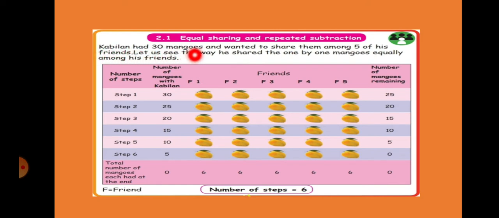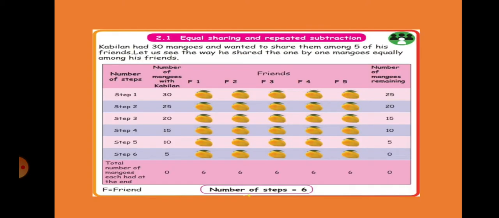Kabilan had 30 mangoes and wanted to share them among 5 of his friends. So he has 30 mangoes and he wanted to share them among 5 friends. So let us see the way he shared the mangoes one by one equally among his friends. See here, number of steps. Number of mangoes with Kabilan, 30. F1, F2, F means friend 1, friend 2, friend 3, friend 4, friend 5. Number of mangoes remaining.